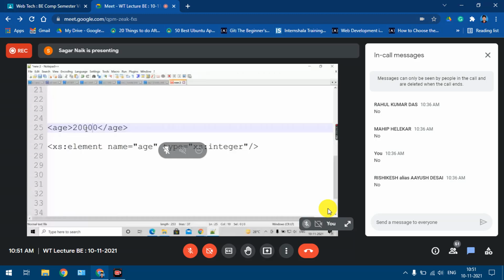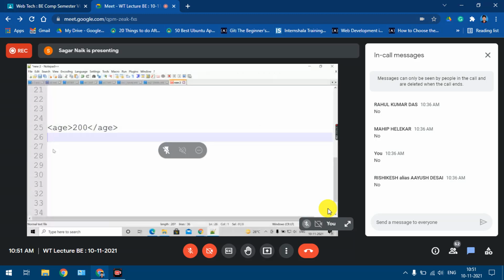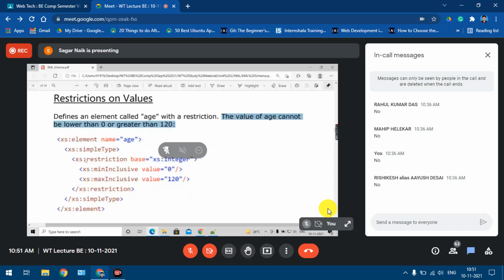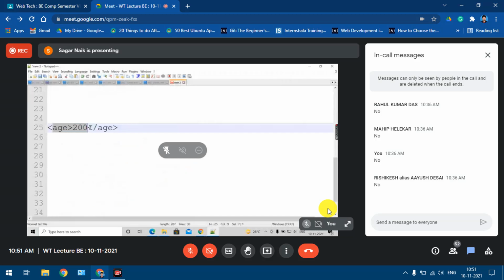So how do we have to start that? I'll explain. This is how it is going to look. Again, it is a simple element only. You might think that there are so many instructions that we have to write just to define the simple element, but this is because of the restrictions. Again, the element is a simple element only. The only thing is that the values are restricted between 0 to 120. So this is how the element will be defined.